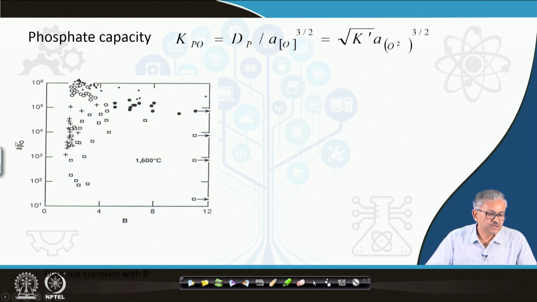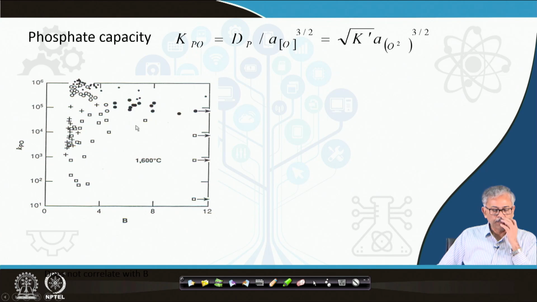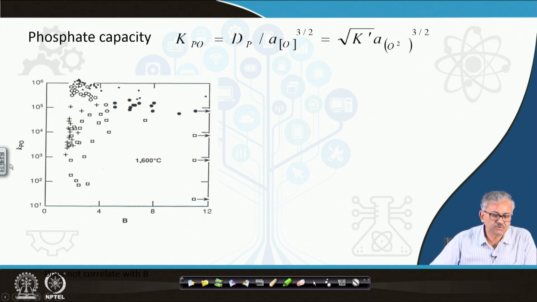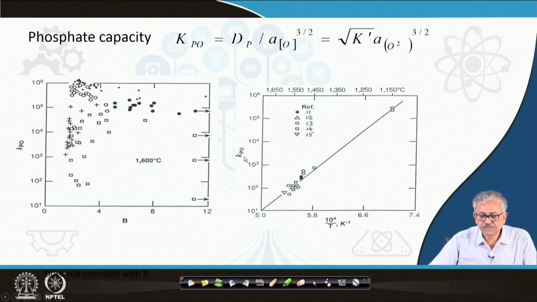Let us correlate the KPO with the basicity. It is supposed to increase with increase in the basicity, but there is hardly any correlation, no correlation can be observed here. And with respect to temperature, if you see KPO versus temperature, there is a very unique correlation.